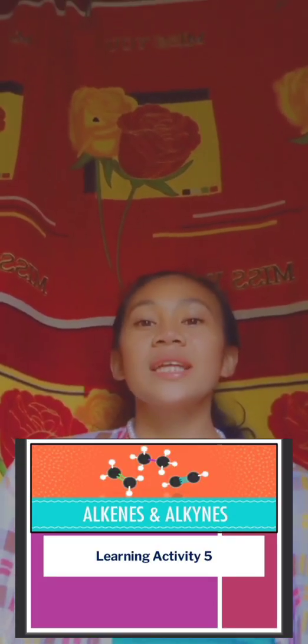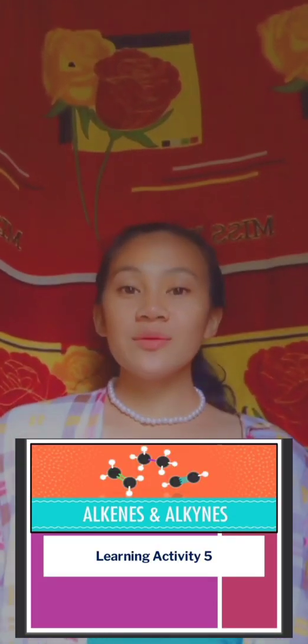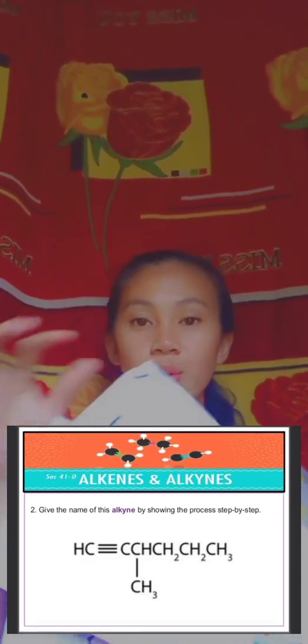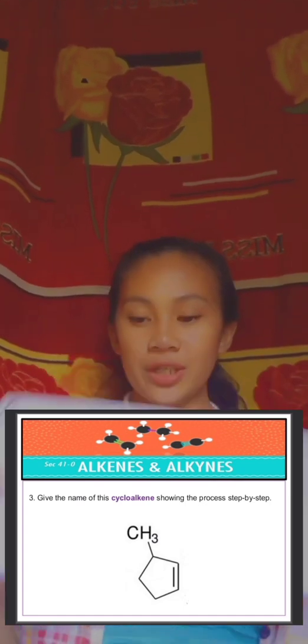This is my video oral presentation in your subject, Organic Chemistry or AG 104, Course Pack 3, Chapter 3. That contains 2 activities, Activity 5 and Activity 6. I choose 3 questions in Activity 5. So, question number 1, question number 2, and question number 3.